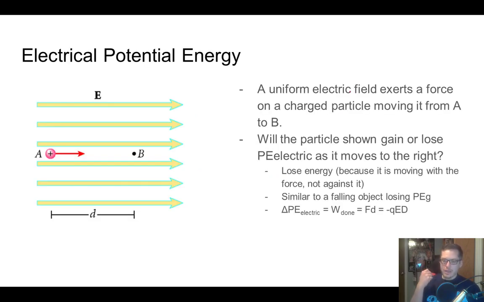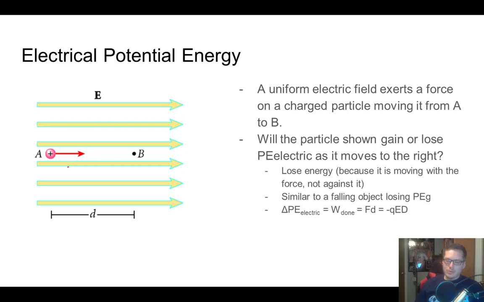All right, and so here in this example we've got our electric field, and this is our big E. Our electric field is pointing this direction, and here's our test charge A. If we move it from A to B, remember the electric field lines show us where a test charge would move. That's the path a test charge would take in this electric field. And so this test charge would move to the right. Now, as it moves to the right, it would lose potential energy, because this electric field is forcing it to go in that direction.